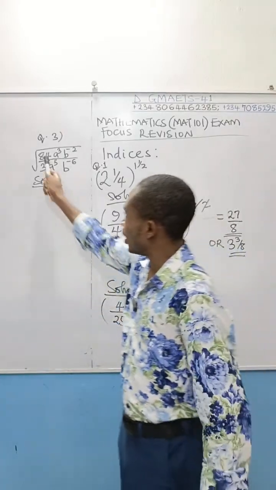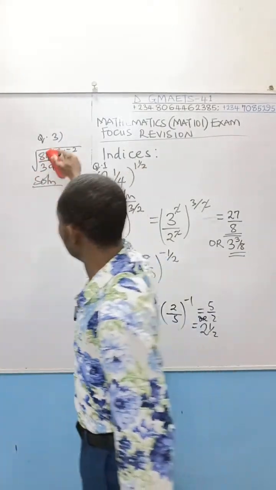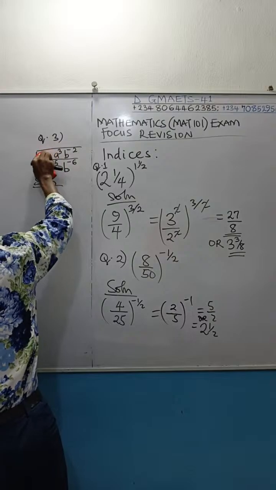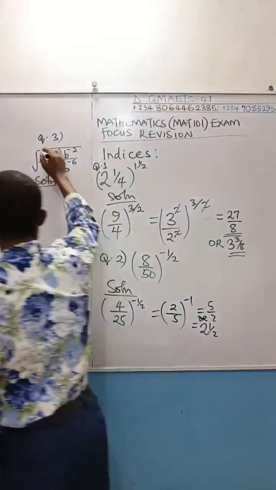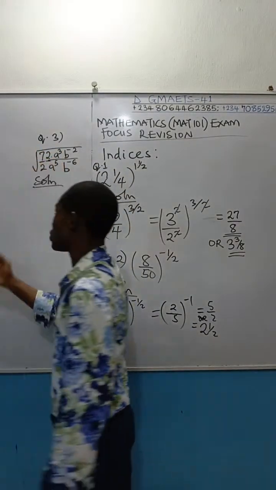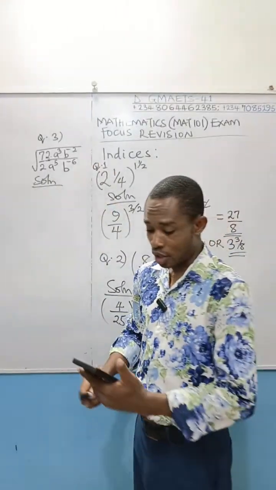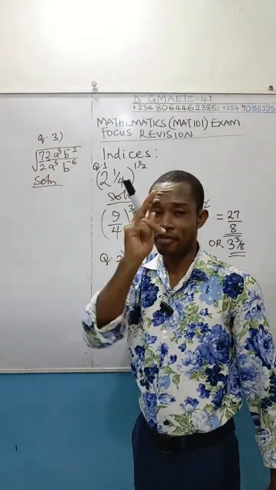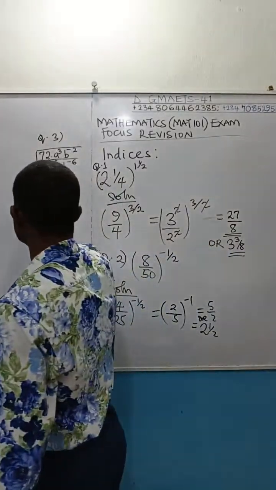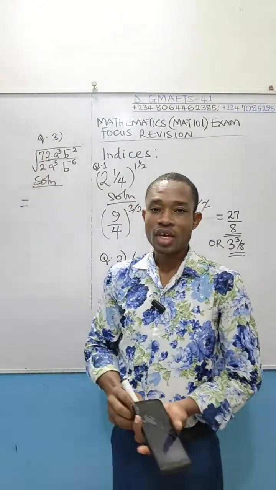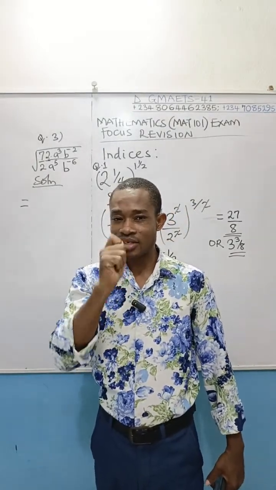I think this 84 actually, I read something else. Please, this is 72, not 84. 72 over 2, please, because whichever examiner gave this is targeting something because of that square root. So quickly, this is what you do. Square root means raised to power half. Remember that. So without wasting time, this is going to be equal to divide 72 by 2. If you divide 72 by 2, you will get 36.